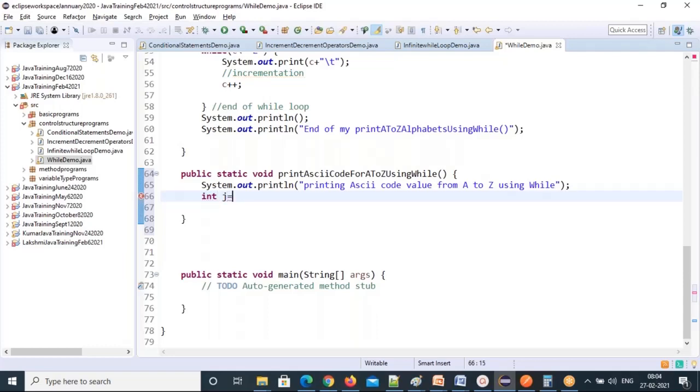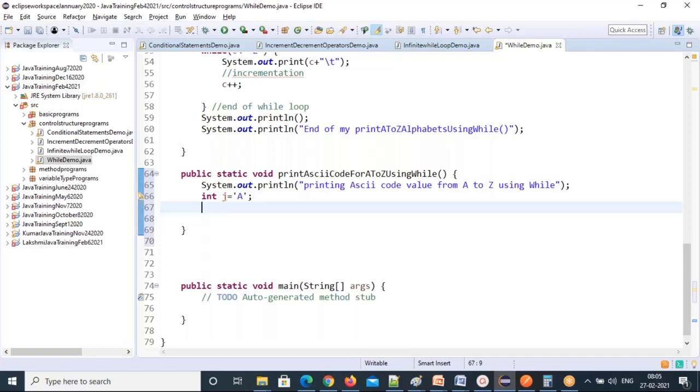Integer J equal to capital A. When you assign a character to an integer, what will happen? It will store the ASCII value of capital A in J. What is the capital A ASCII code? 65. 65 will be stored in J now.